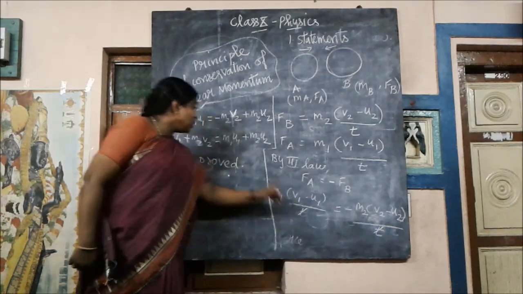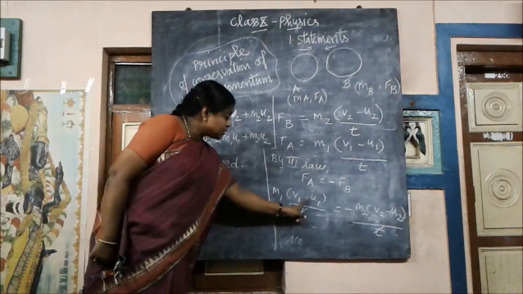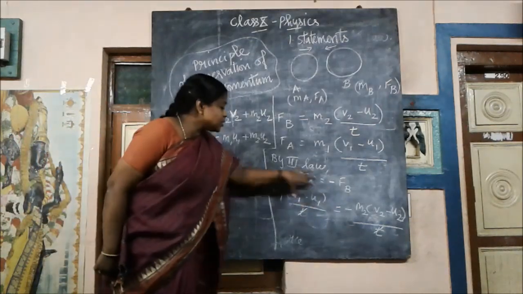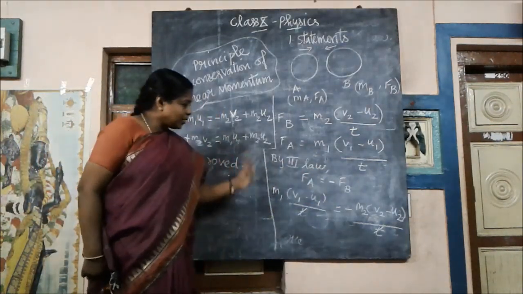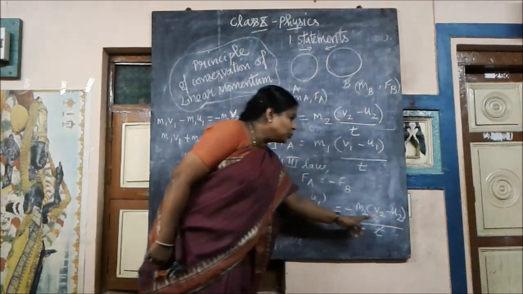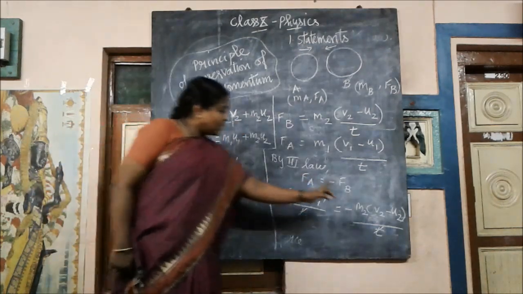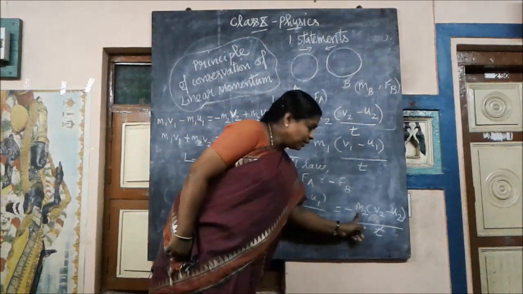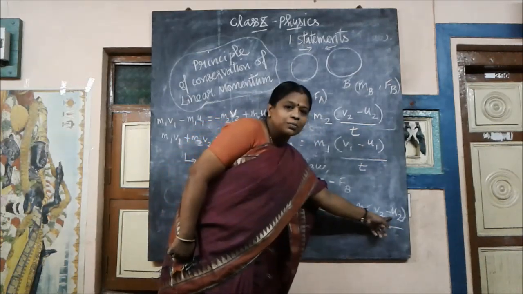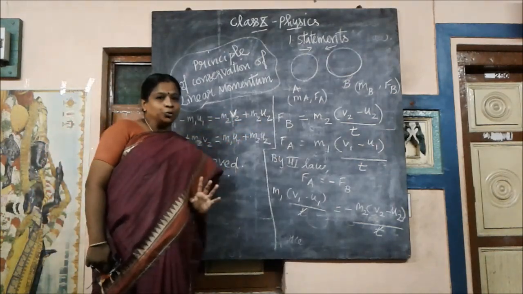M1 V1 I have written here, minus M1 U1. So this side is simplified. Now come to this side, minus M2 into V2, so minus M2 V2. Next, minus M2 into minus U2, so minus into minus makes plus. So that is plus M2 U2.